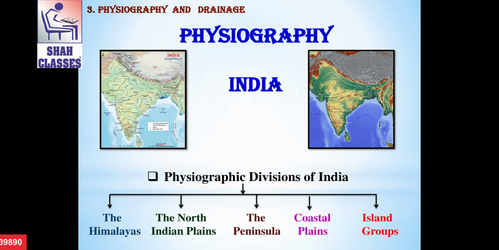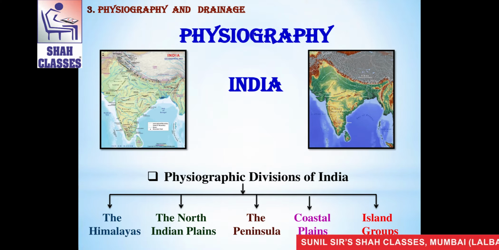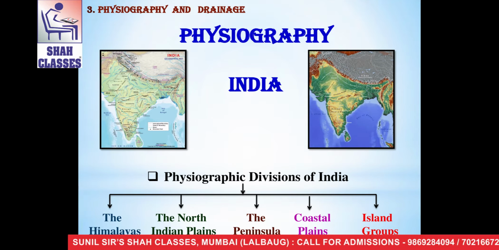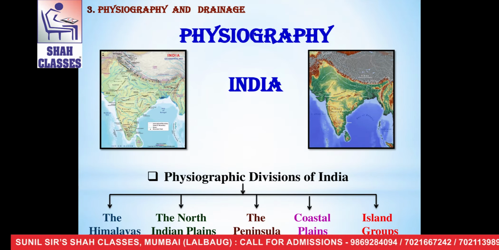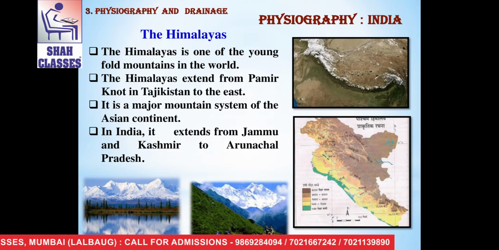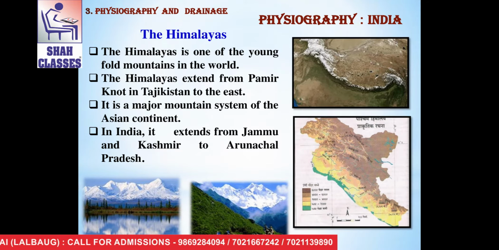So, we are going to learn detailed information about these physiographic divisions of India. Means about the Himalayas, the North Indian Plains, the Peninsula, Coastal Plains and Island Groups of India. When we see the physiography of India, there is an important mountain, that is Himalayas.